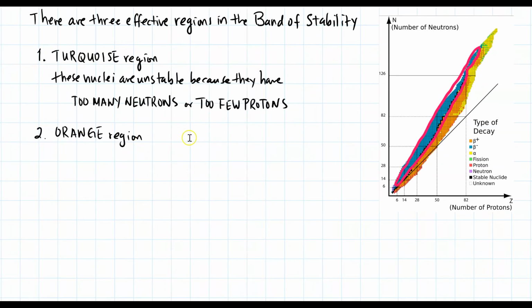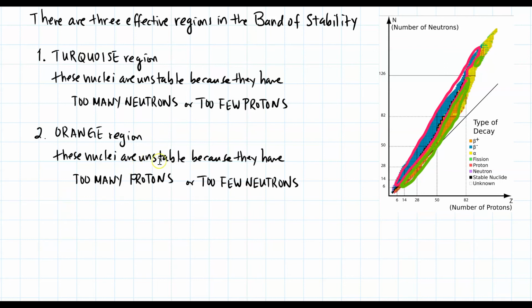In the orange region, which you can see goes along here, with a tiny bit right here that's a little bit of an outlier, these nuclei are unstable because they have too many protons and too few neutrons. You can see that it's to the right or below the black line of stability, whereas the turquoise region is to the left and above the black line of stability.